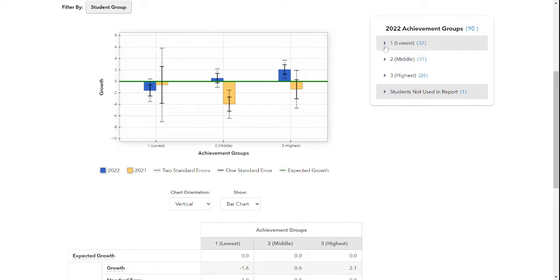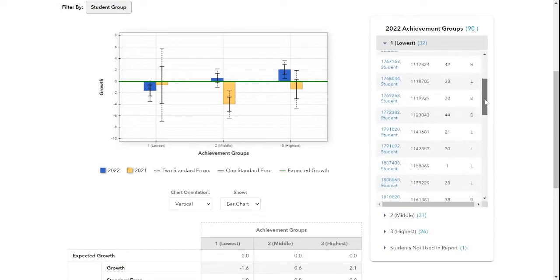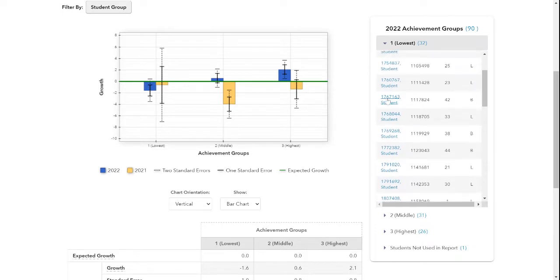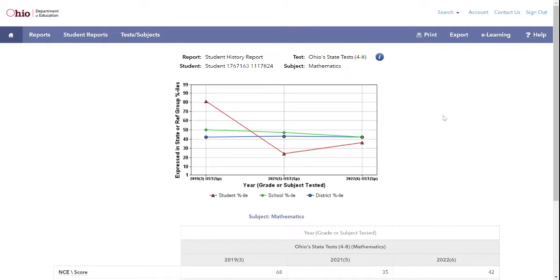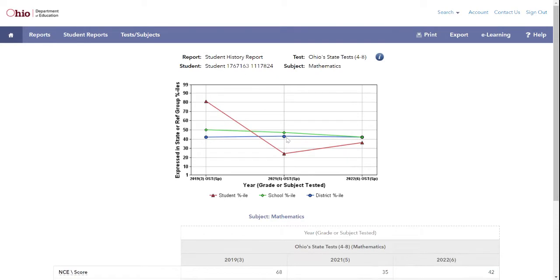If you come over here and you see this triangle, you could drop down and see the students where they scored. And if I find a particular student, let's choose this one, I could also get some testing history. So the blue always represents the district, but it's the district where that student took the test. So in this example, in 21 in 5th grade, this student may have taken this test in a different district than you're teaching in, but we don't know that unless you know the student. This represents the building, the district, and the student.